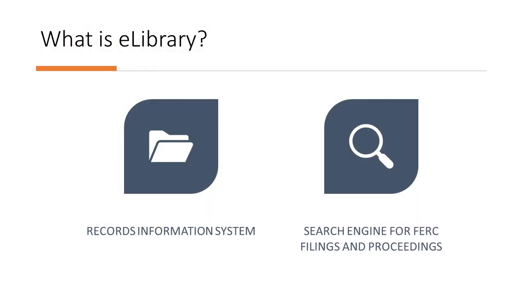Building on what we've discussed so far, eLibrary houses a massive collection of documents. It's a searchable database that holds every filing, comment, and order issued and received by FERC, dating back to at least 1981. Each day, FERC receives hundreds of filings related to the industries that it regulates, including hydroelectric power, interstate natural gas pipelines, oil, and electricity markets.